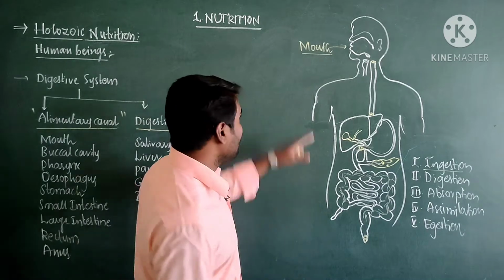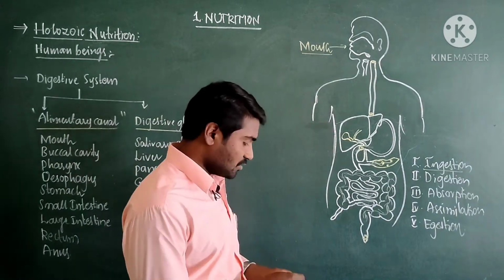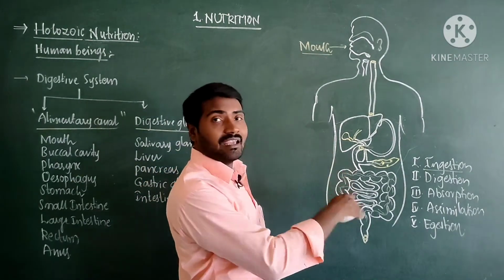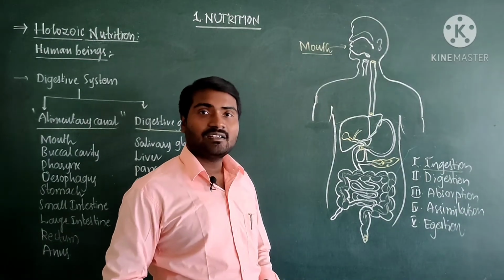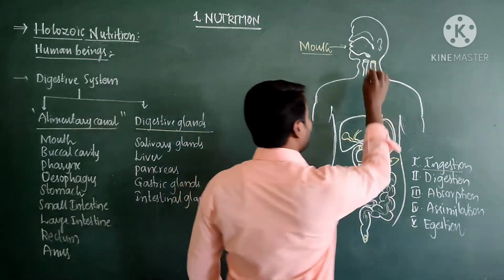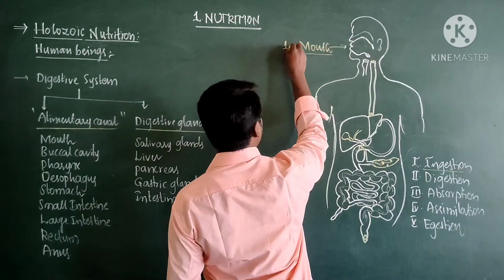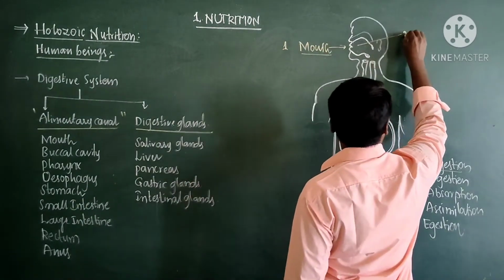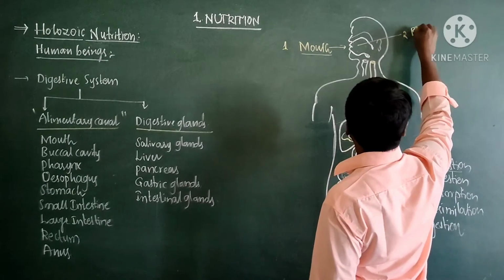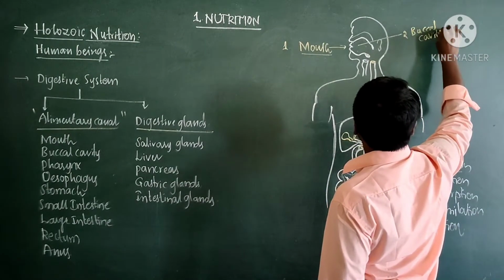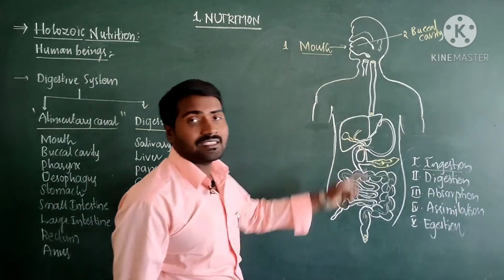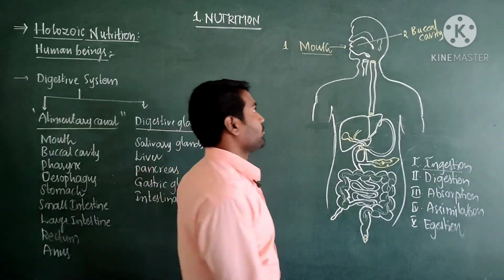Let us start. The first part is the mouth, and the mouth opens into a chamber called the buccal cavity. It is also known as the oral cavity.